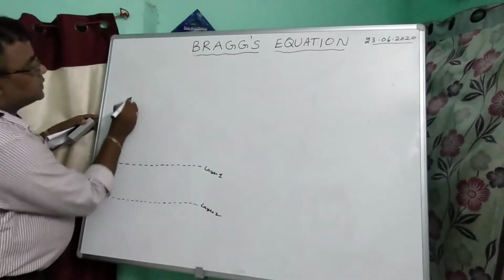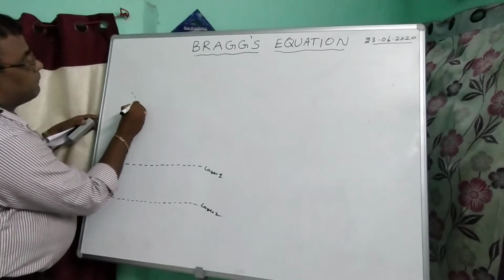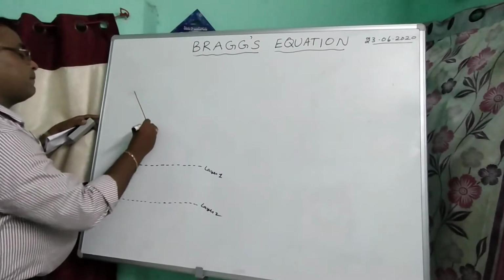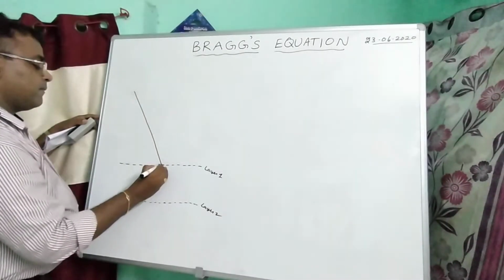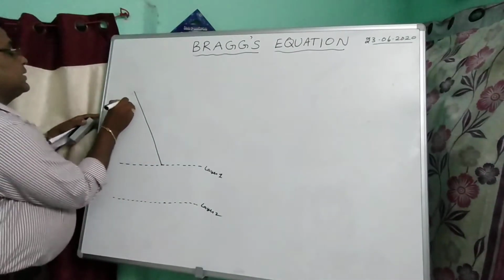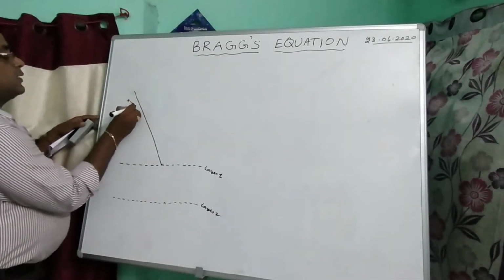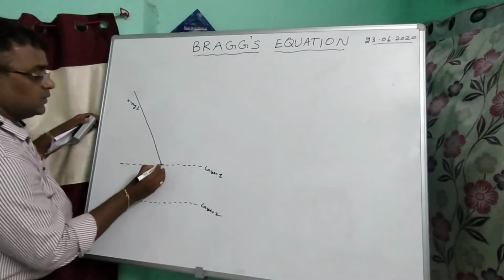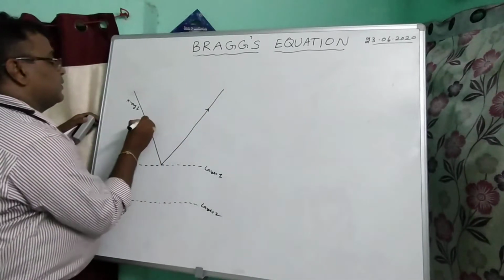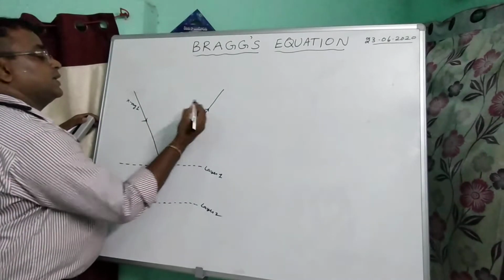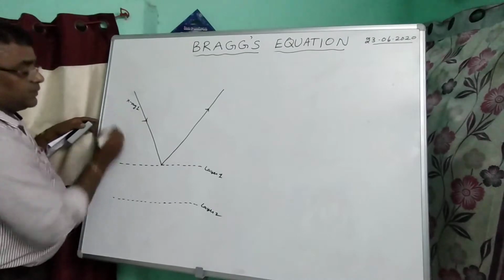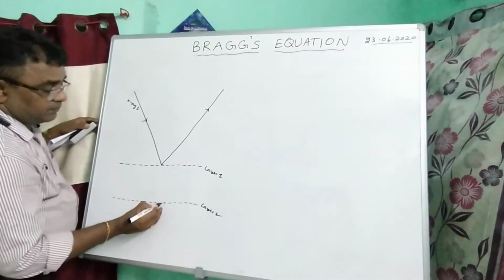The first X-ray falls on the crystal, and this is the reflected X-ray. Next, the second X-ray falls in the same way.